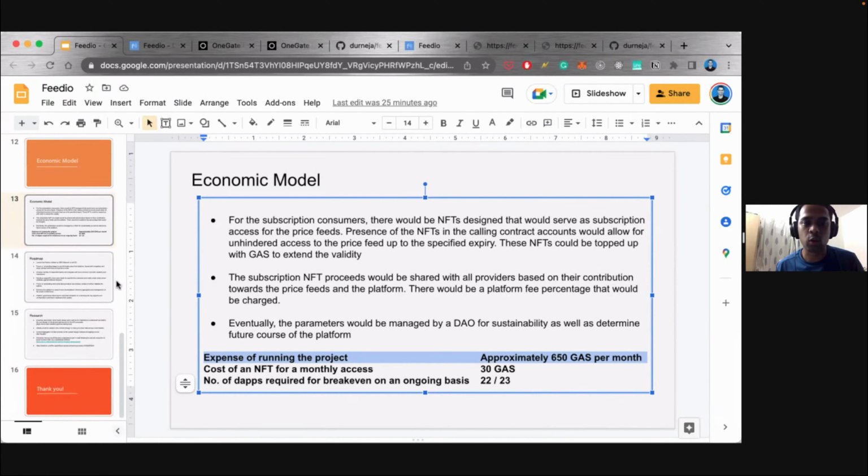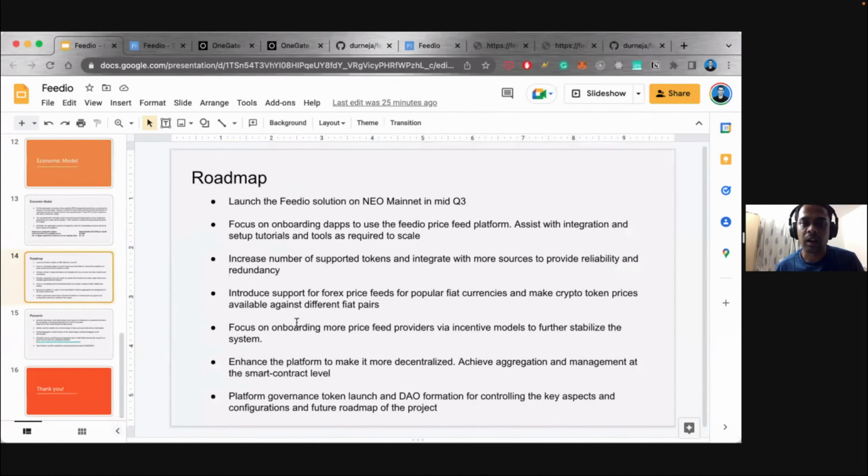So some of the roadmap items: the first version, with support of at least 15 to 20 crypto tokens and 5 to 10 top Forex information, we would launch in roughly mid Q3, after testing the reliability of all the providers, the platform, and various other scenarios. And then, of course, in parallel, we would look at onboarding more DApps that require real-time price information, so that when we launch, we have a set of users who are willing to try it for their DApps and projects, right?